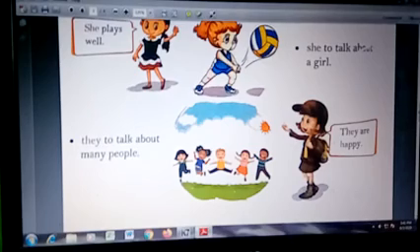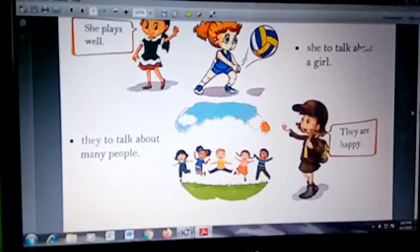They and we are both used in place of more than one person. And he, she, it we can use for one person, and it is used for an animal or anything.